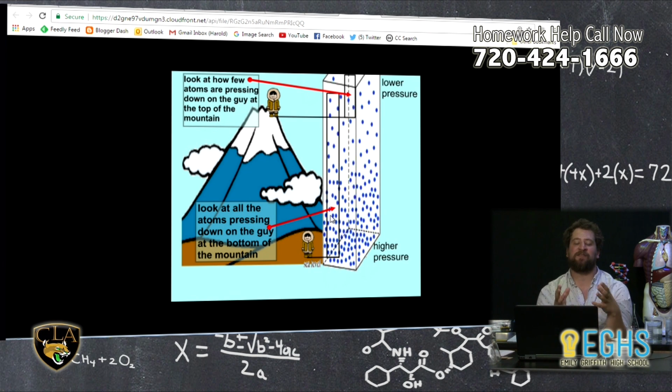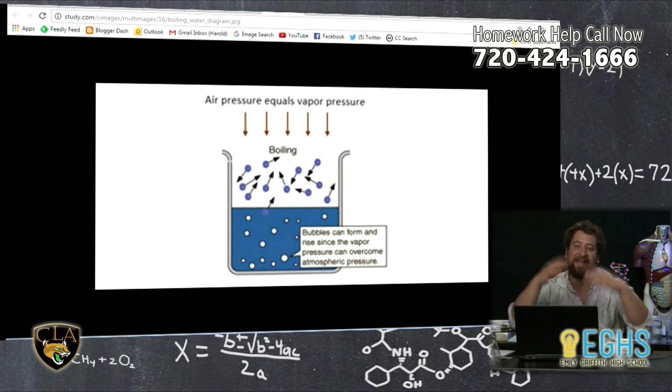But imagine a glass of water, or let's say a pot of water on the stove. If I'm down in Los Angeles and I've got a pot filled with water, as I turn on the heat, what I'm trying to do is increase the energy of the water molecules inside that pot. And when I increase that energy, the vapor pressure of the water will rise and will work to overcome the air pressure that's pushing back against the water.